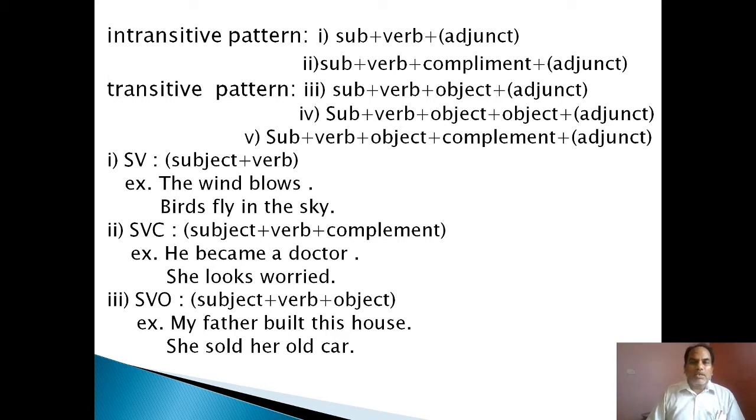The other three are transitive patterns, with a verb taking an object. Subject plus verb plus object plus adjunct. Another is subject plus verb plus object plus object plus adjunct. And lastly, subject plus verb plus object plus complement plus adjunct. First, we should go one by one. The first pattern is the subject plus verb pattern.